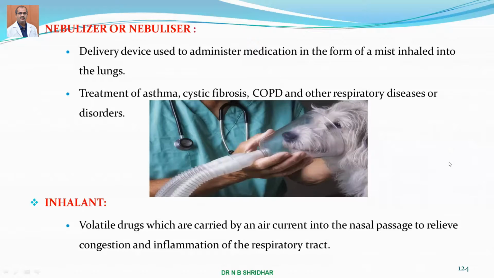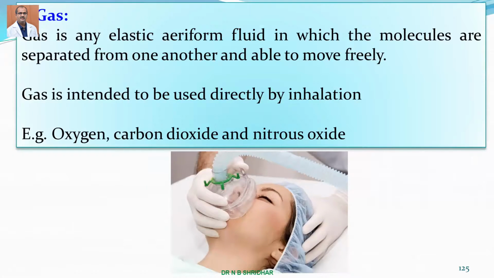An inhalant is a volatile drug which is carried by the air into the nasal passage to relieve congestion and inflammation of the respiratory tract. They are used especially in canines also. And gas is an elastic aeriform fluid in which the molecules are separated from one another and able to move very freely.